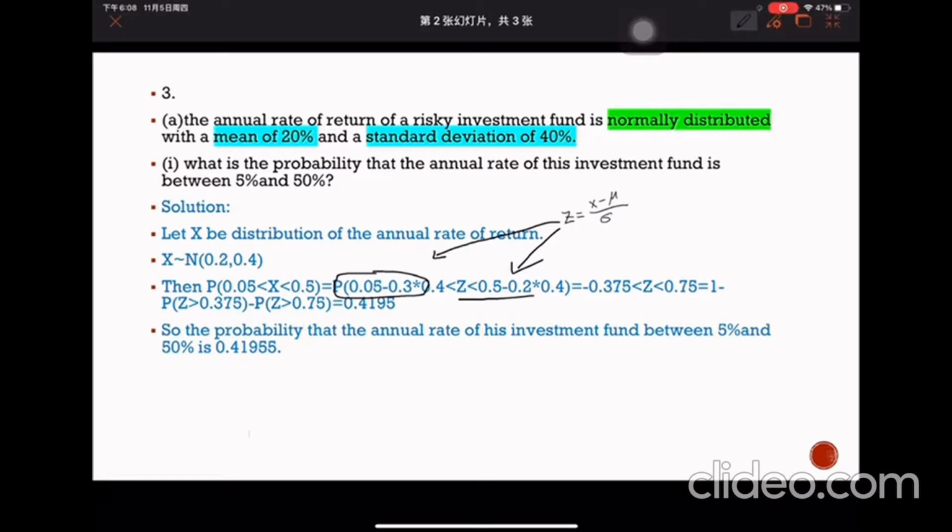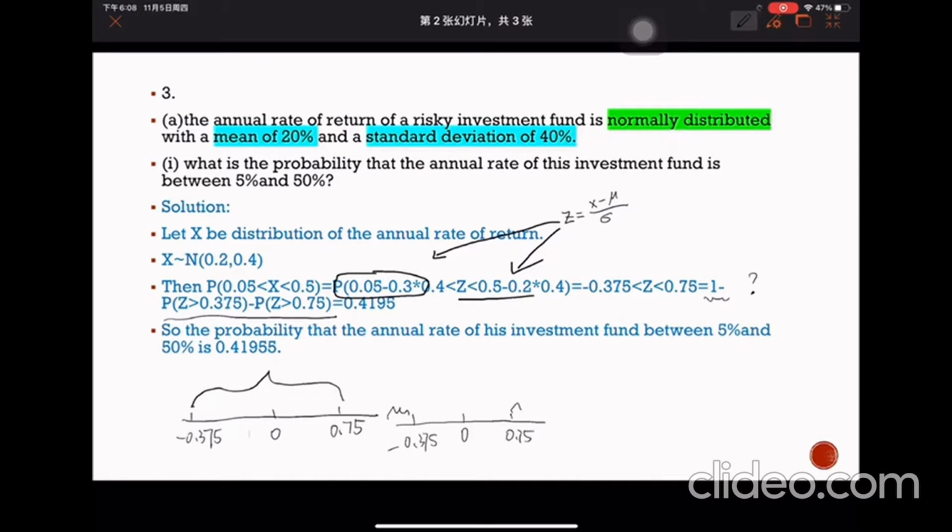But I guess most of you may have a question about this. We need to know the space between these two data. Normally we calculate this space using this method: we use 1 minus these two small spaces so we can know the space between these two data.